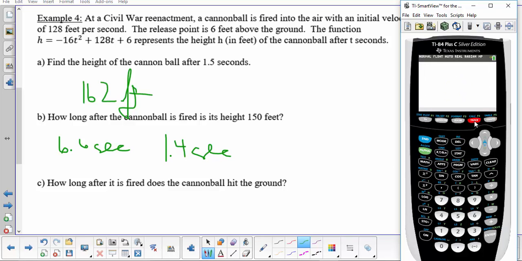So we'll just do second trace again. Second trace, intersect, make sure the cursor's over closer to the one that we want. Probably close enough. Enter, enter, enter. And we get 8.04 seconds. So we can round that and say that it would be 8 seconds.